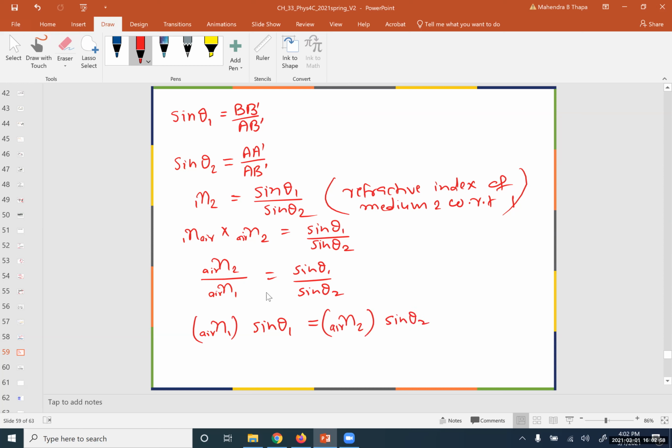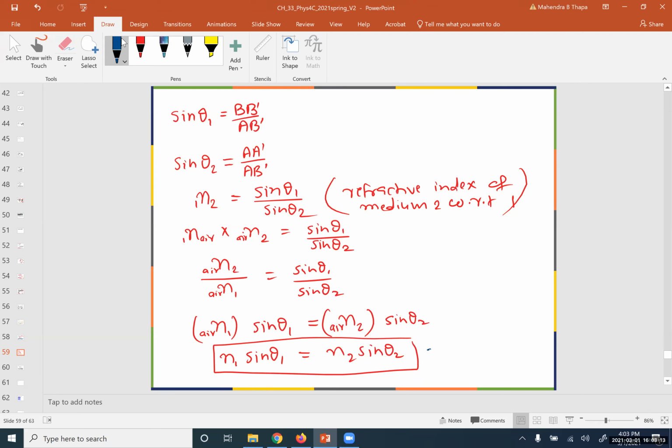Okay, in general we don't write air, so n1 sine θ1 equals n2 sine θ2. So this is the Snell's law we talked about before. So this means n times sine θ equals constant. Okay, so we got the Snell's law.